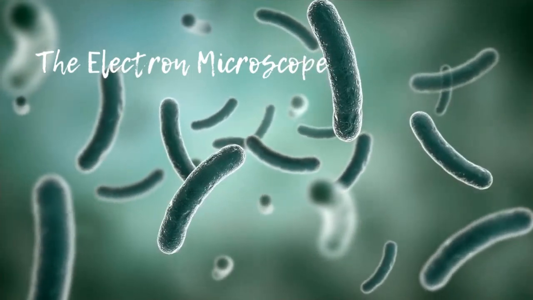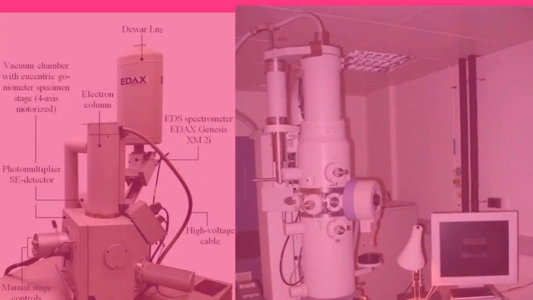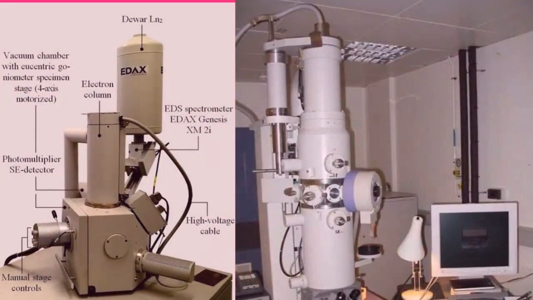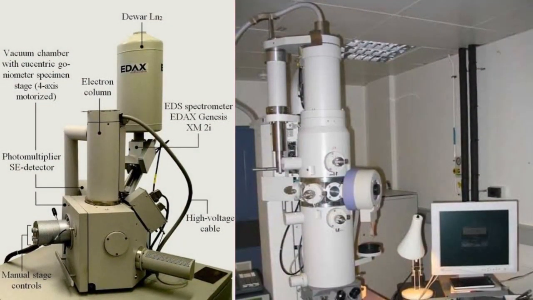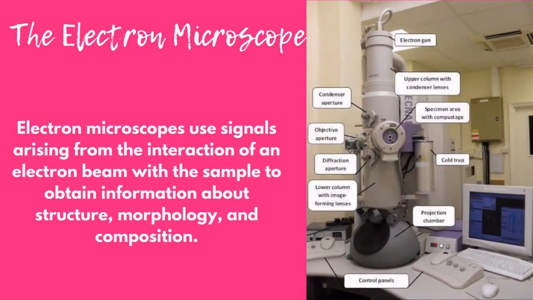And the next one is the electron microscope, which is a much more powerful type of microscope that was invented by Knoll and Ruska in Germany in 1932. Now, the electron microscope can magnify an object up to 2 million times, and for that reason, the electron microscope is not for regular use by laboratory students or lab attendants.